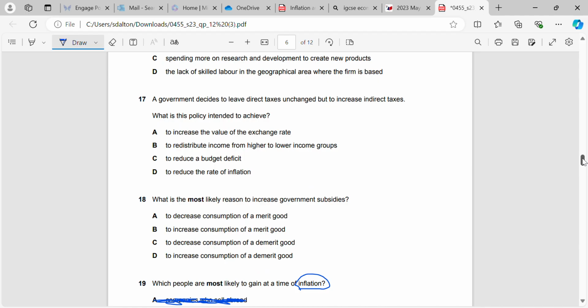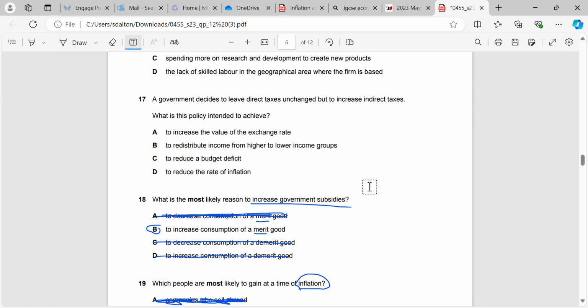Okay, question 18. What is the most likely reason to increase government subsidies? So this is relating to our merits and demerits, and it's pretty simple. When we have a merit, what we know is that we need to increase their consumption. So correct answer is B. To decrease consumption of a merit, that's obviously wrong. First of all, we wouldn't want to do that. Secondly, increasing government subsidies is going to shift supply to the right, so that will increase the quantity. And we will not use a subsidy for a demerit.